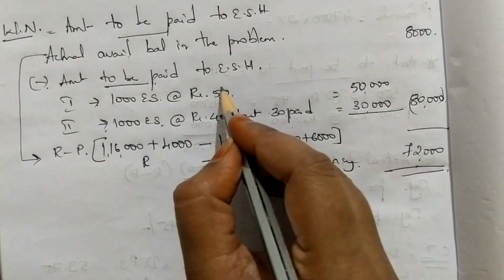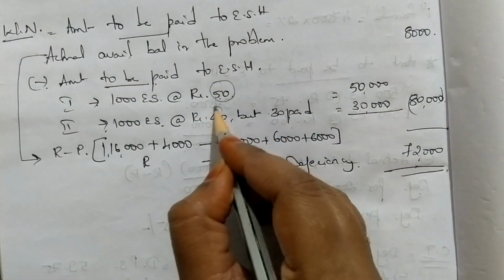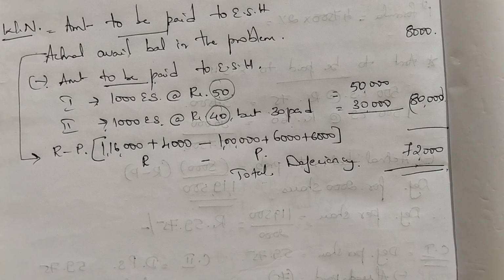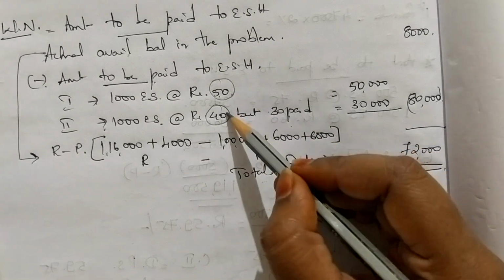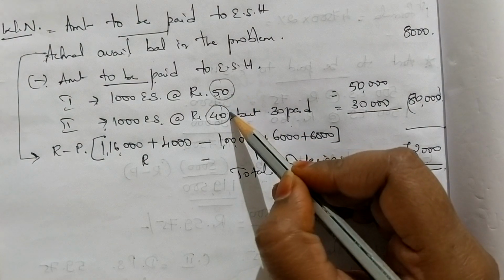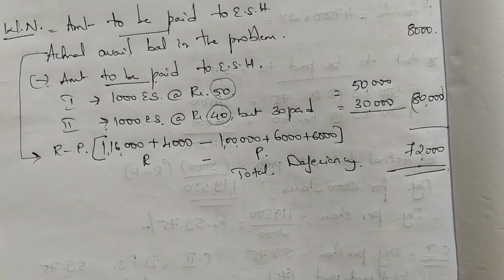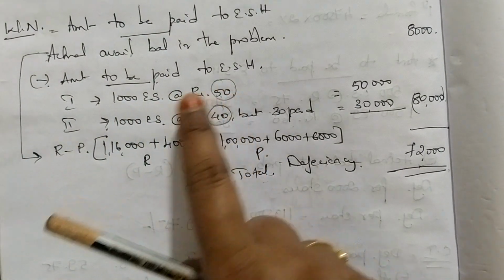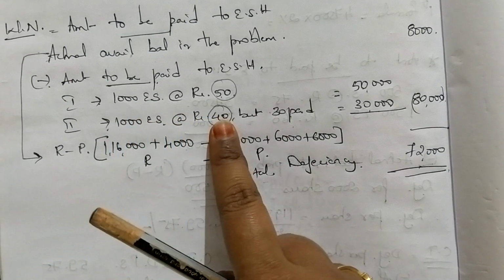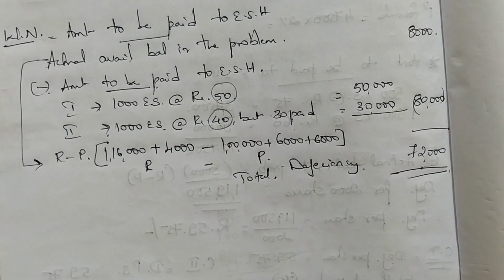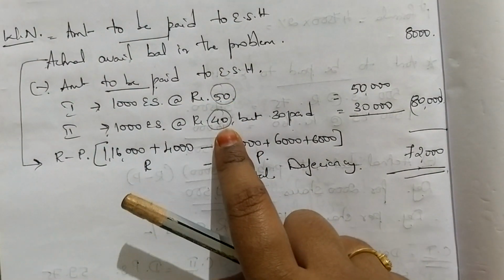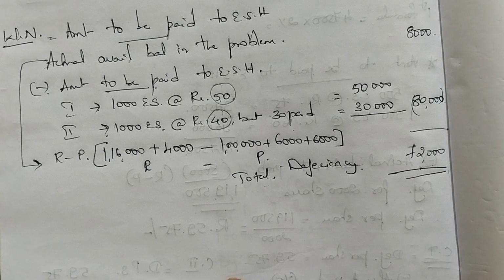Because class 1 face value is different, class 2 face value is different. You can follow the same steps as in the previous problem only when the face value of both the classes is equal. If you look into the previous problem, class 1 is 1000 equity shares at 100, and class 2 also is 1000 equity shares at 100. However many classes of equity shares you have, it is okay, but your face value should be the same. Only then can you follow the pattern we have done so far up till problem number 13.